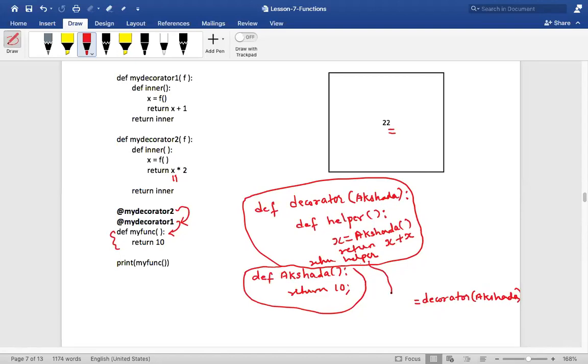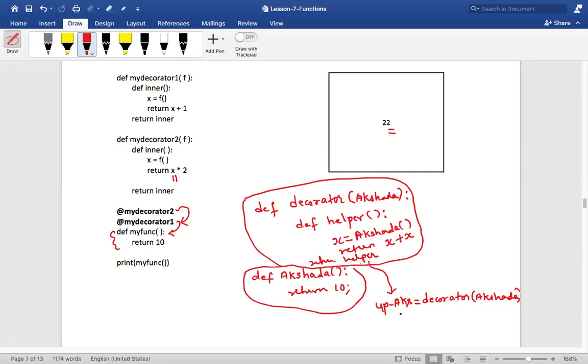This helper will come and sit here, right? So I will call it updated Akshada, updated Akshada. Is that okay? But actually, what is this updated Akshada? Whom is it referring to? This is referring to the helper function, isn't it? It is nothing but the helper function, right?